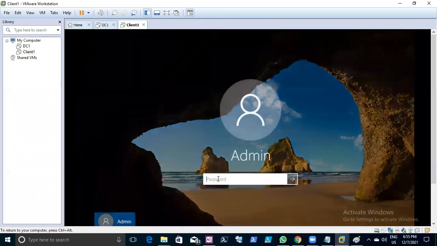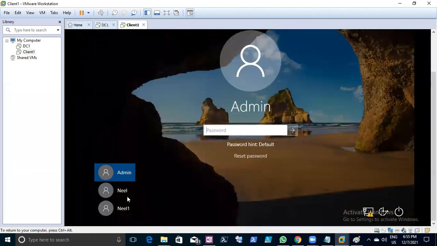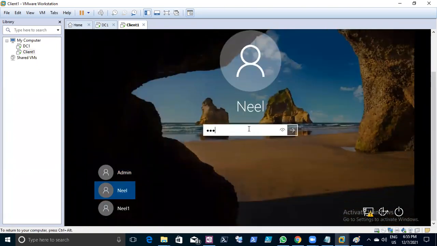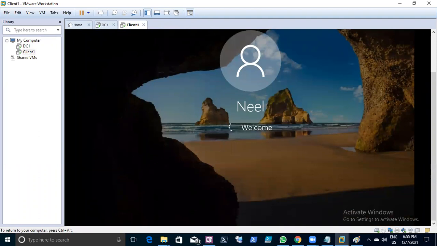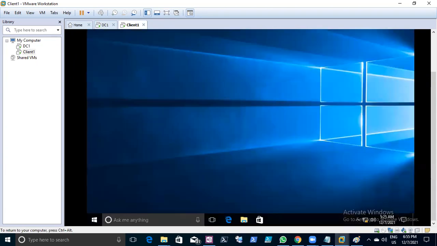Go to this admin and log into the server. As I told you, first verify this machine is standalone now. It doesn't have anything. Can this computer, whatever user you created, log in without being made a member? No, because it doesn't know where that user is coming from. So we have to manage it manually.